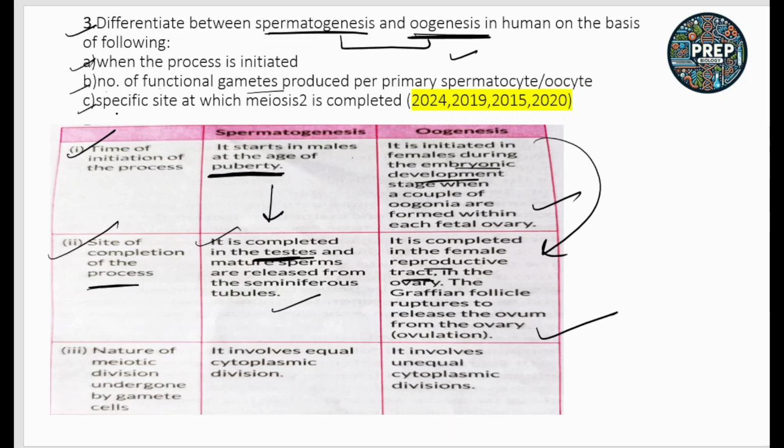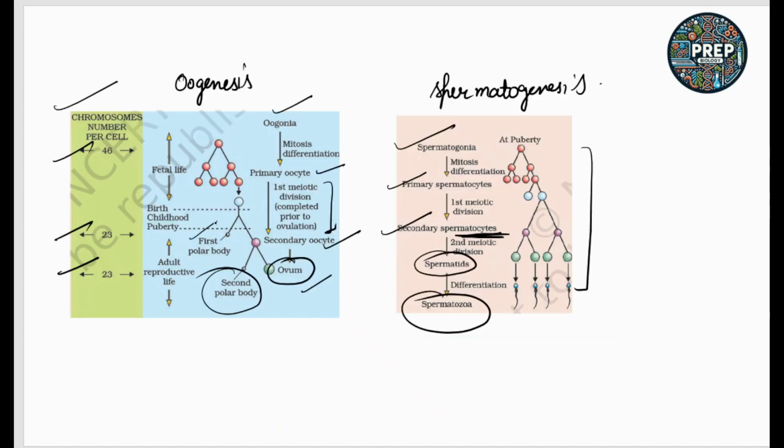If we talk about the specific site at which meiosis II is completed, in case of spermatogenesis, it involves equal cytoplasmic division, and in case of oogenesis, it involves unequal cytoplasmic division. So these are the points we can differentiate the spermatogenesis and oogenesis process. These two structures are very, very important, so make sure to revise these structures carefully.